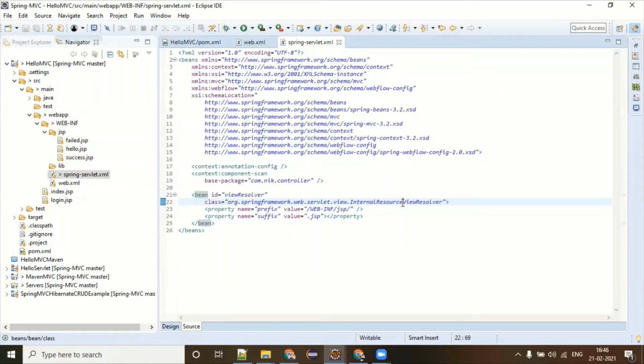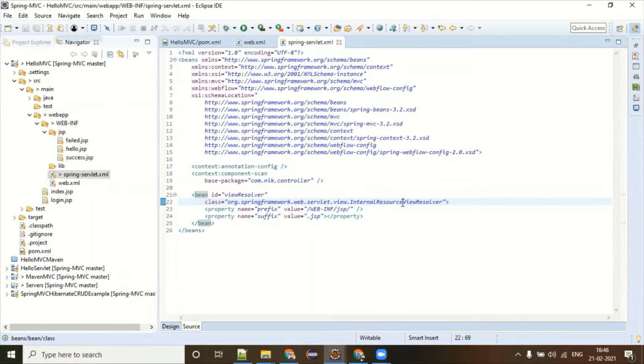But nowadays everybody is using annotations and moving away from XML files. And I told you many times, Spring Boot is the example where you will not find any XML file other than the pom.xml file, which is part of your Maven project.